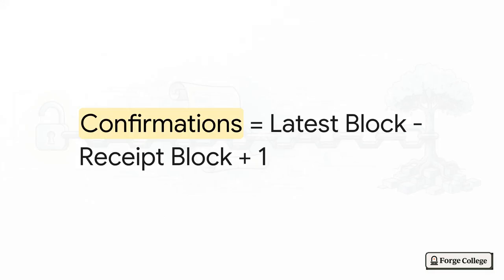We look at how engineers practically measure their safety using a pretty golden formula. The number of confirmations equals the latest block number minus the block number of your transaction receipt plus 1. This simple bit of math is basically the decentralized equivalent of feverishly refreshing the tracking page on a package delivery. Every single time the latest block number goes up, your confirmation depth increases right along with it. And your anxiety about a potential reorg, that goes down.